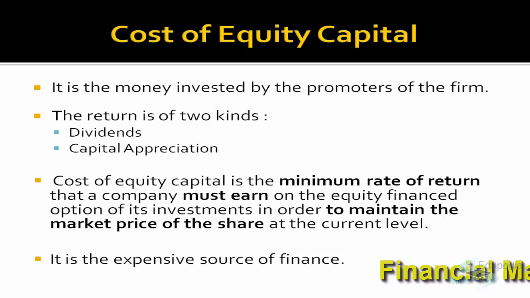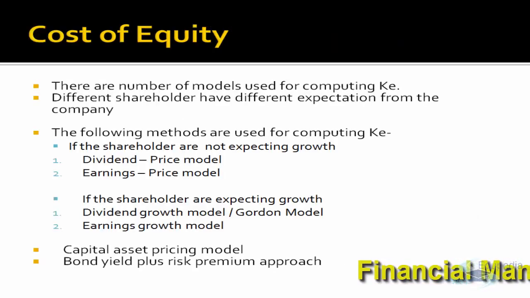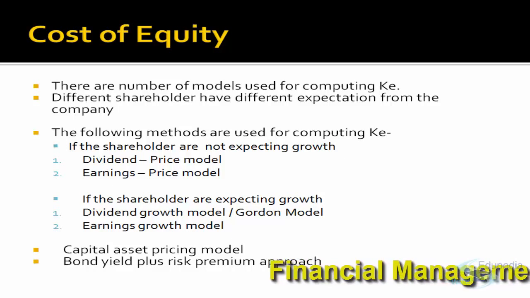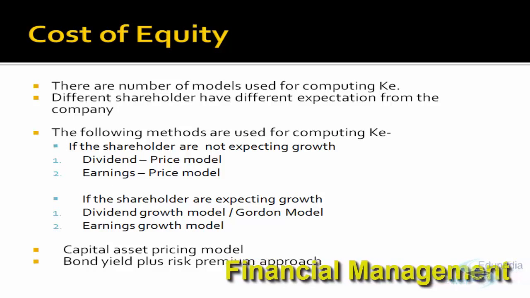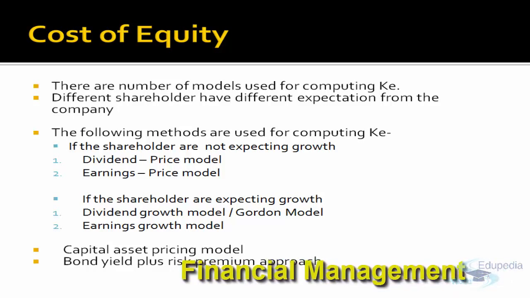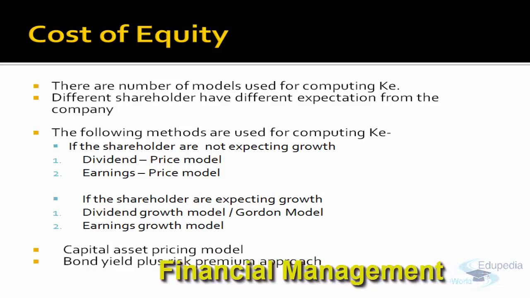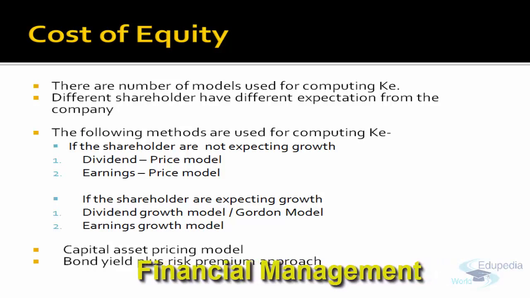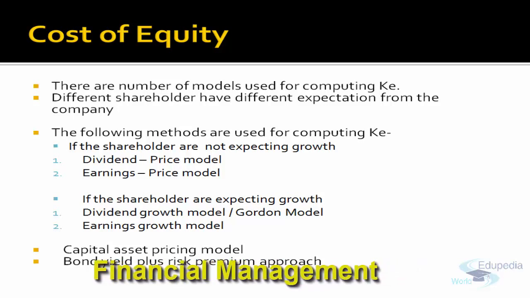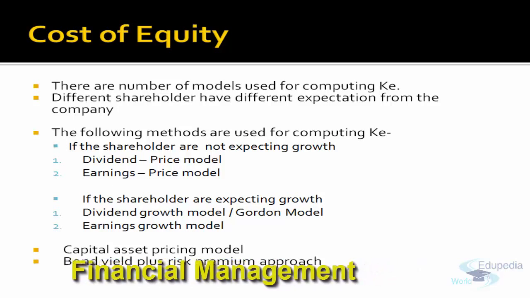So to compute the cost of equity capital, there are different models. Why? Because there is no fixed expectation. Unlike what we did in debentures and preference, where we know the expectation of the shareholder, in cost of equity we do not know how much the equity shareholder expects. So different models are suggested with different assumptions: either the shareholder expects some growth in dividend, or the shareholder does not expect any growth.